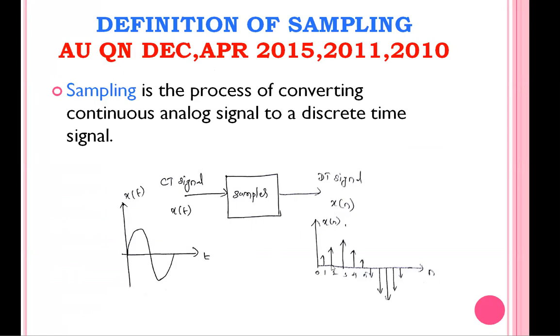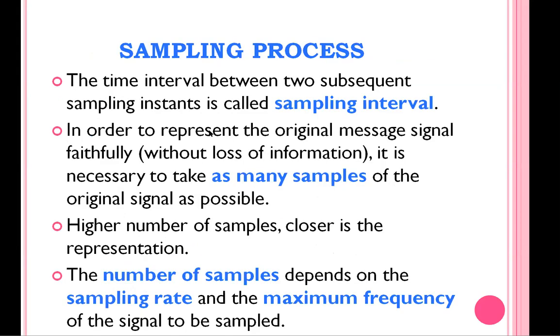This is the discrete signal. In this discrete signal, you see, this is the first sample at n equal to 0. At n equal to 1 is the second sample. So the time interval between the first sample and second sample, this time period, is called the sampling interval. Similarly, the interval between the second sample and third sample is also a sampling interval. So the sampling interval is equal in the sampling process. So the sampling interval means the interval between two subsequent sampling instants.